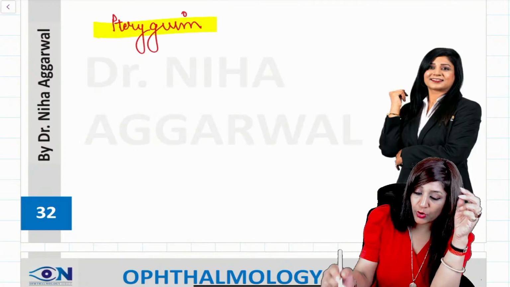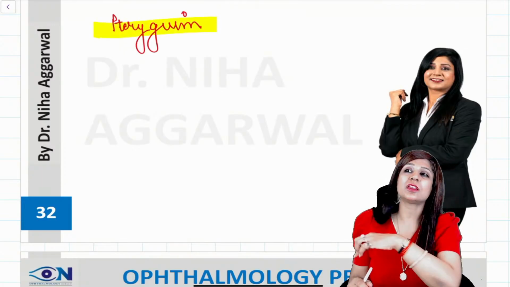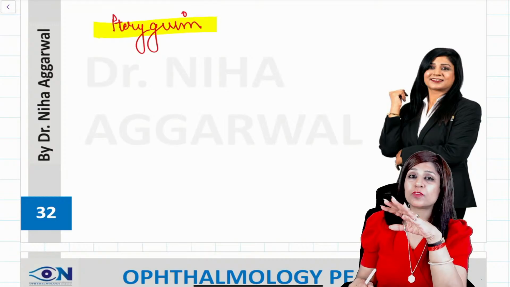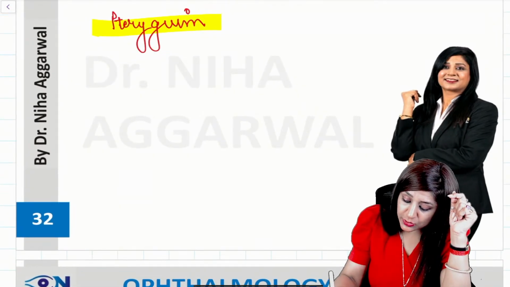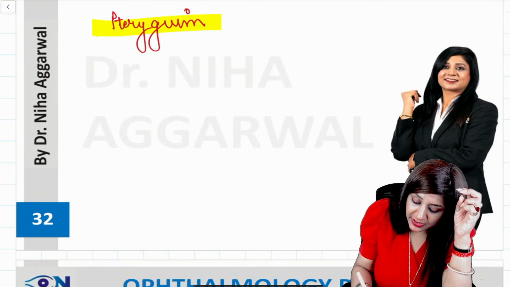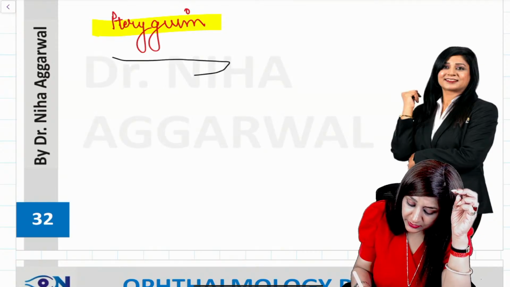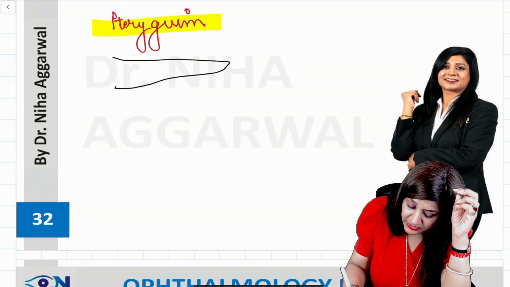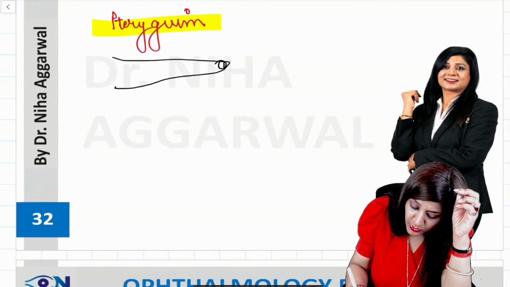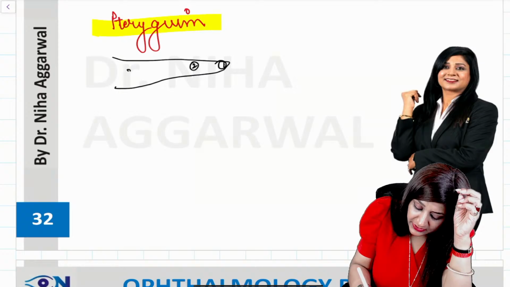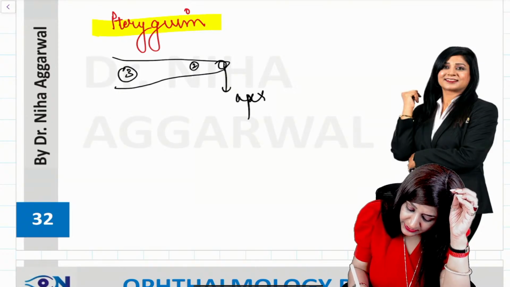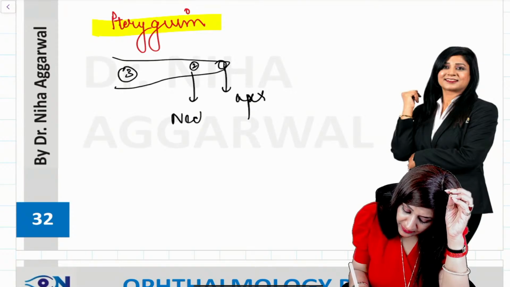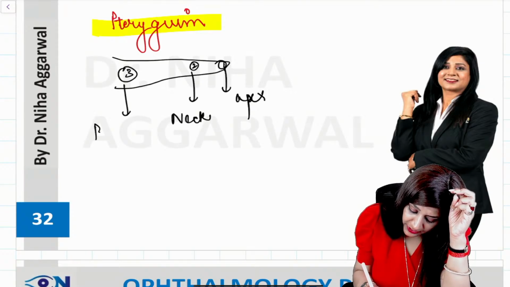Now, next is the pterygium. So, we cannot forget the pterygium. Pterygium is again a topic which always gives you a question, especially in the FMG examination. So, in cases of pterygium, what is happening? We are having this wing-shaped fold, right? Which has this one, then 2 is the neck portion, and 3 is the body portion. So, this is the apex, this is the neck, and this is the body.